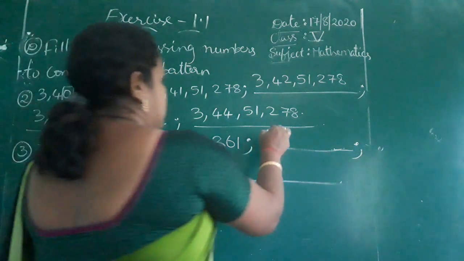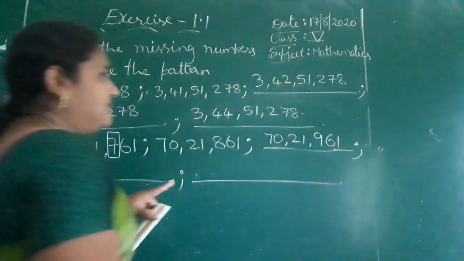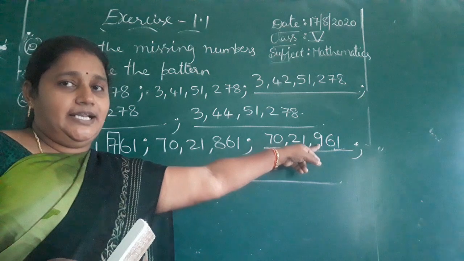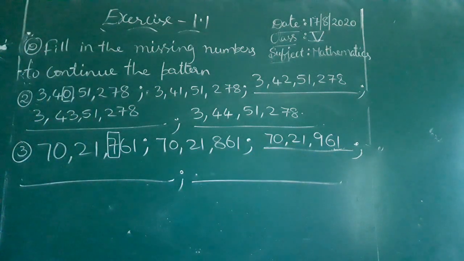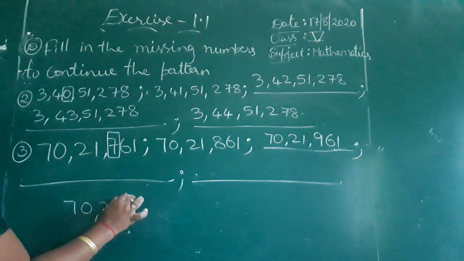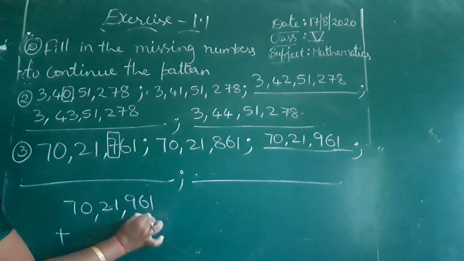So you have written 70 lakh 21,961. After writing 9, 9 after what will you get? 10. We need not write 10 directly. So at hundreds place the change takes place now. So now you add 70 lakh 21,961 plus 100.